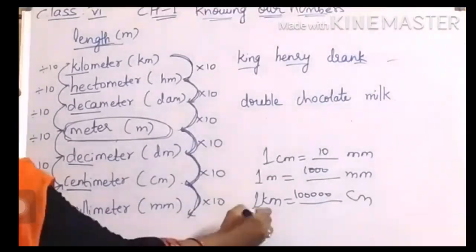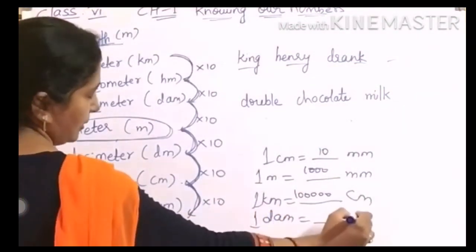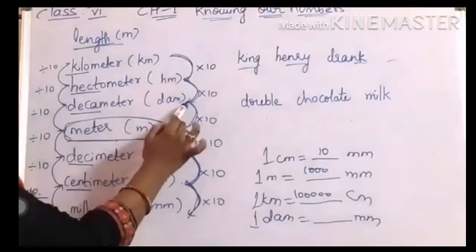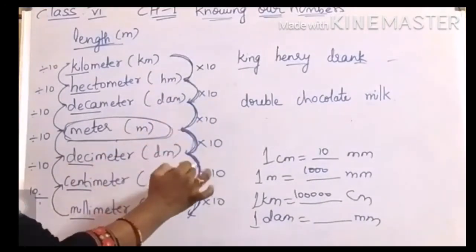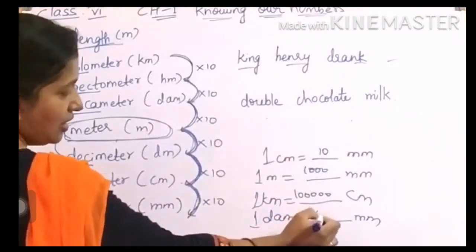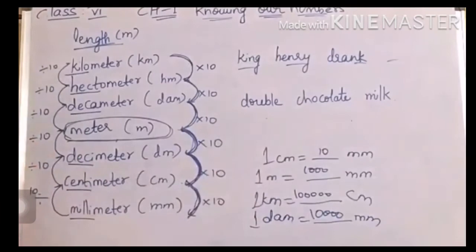Suppose I ask, 1 decameter equals how many millimeters? Where is the decameter here? From here, 10, 10, 10, 10. 10 into 10 into 10 into 10. How much, children? 10,000 millimeters. This is how we have to convert it, right?